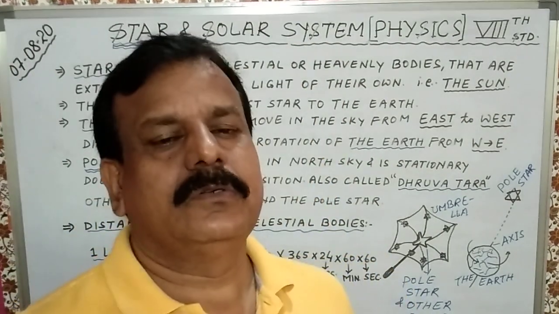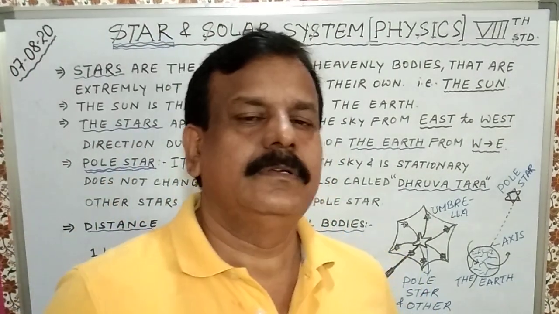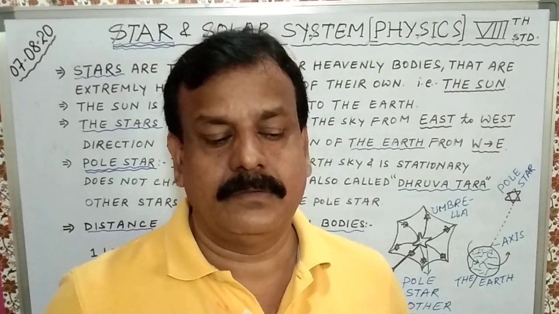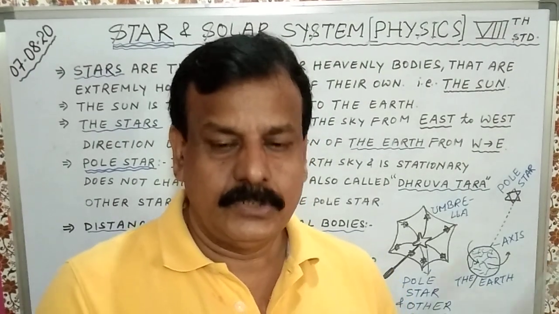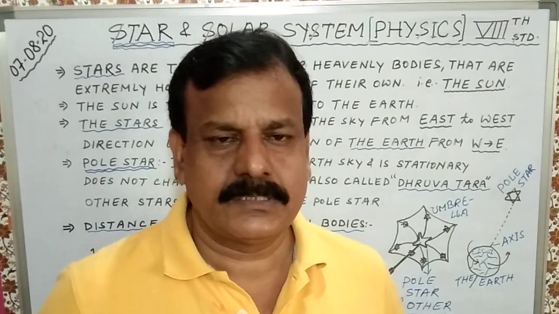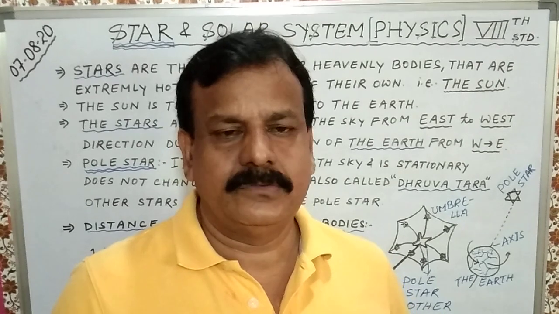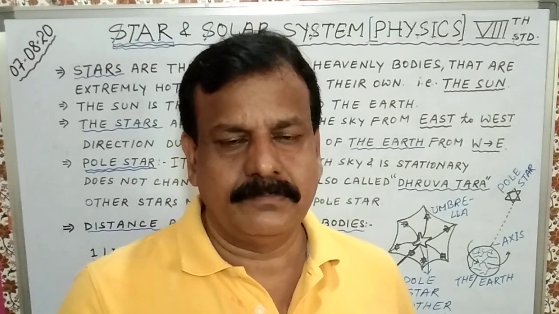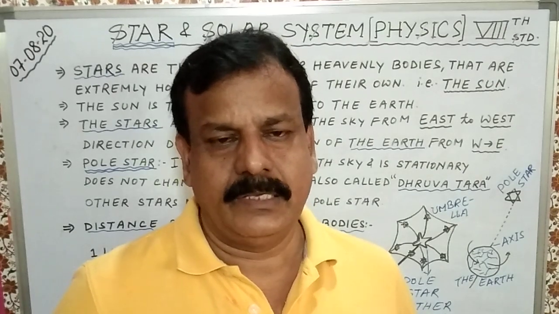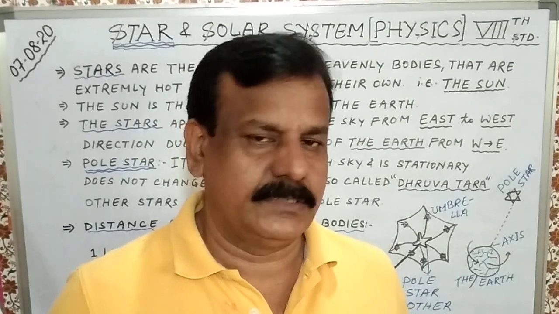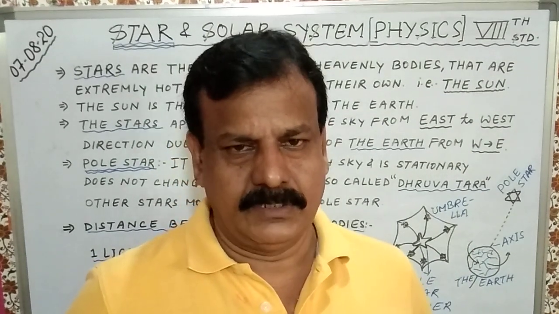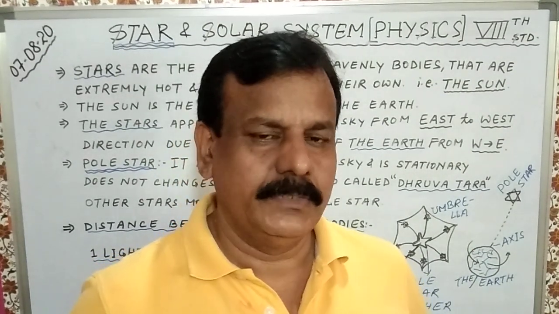Till now we have used the unit kilometer to measure long distances, and those are covered in hours, minutes, days, weeks, months. But if a distance is covered in years, it is very long, so we can't measure it with kilometers.